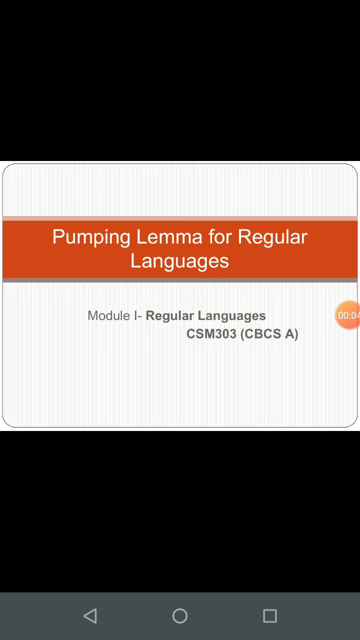Today we will learn the pumping lemma for regular languages. The pumping lemma is a particular type of lemma where we follow some procedures to prove whether a language is regular or not. More precisely, we can prove that a language is not regular. It is a very well known and very acceptable way to find out that a language is not regular.